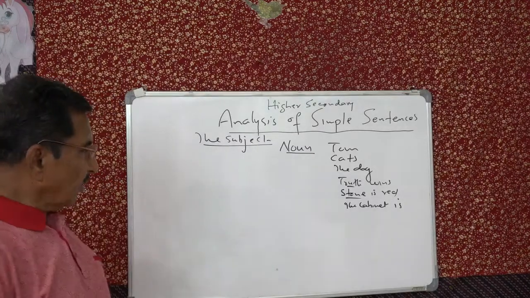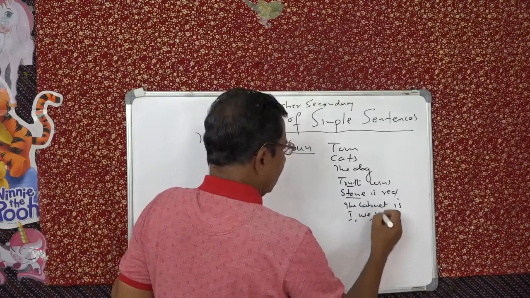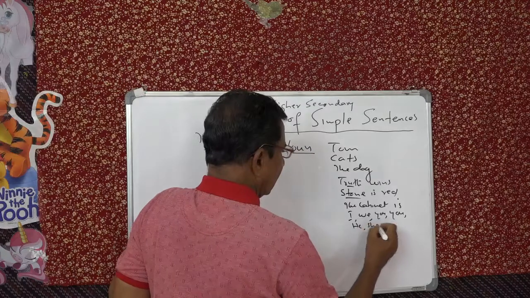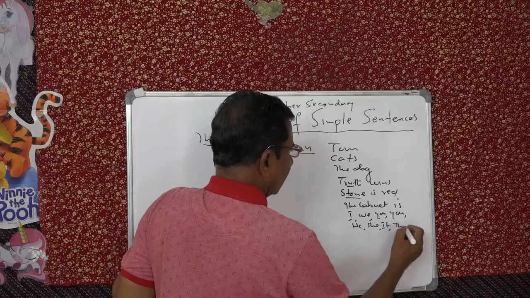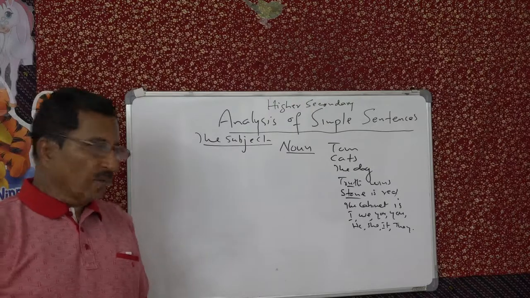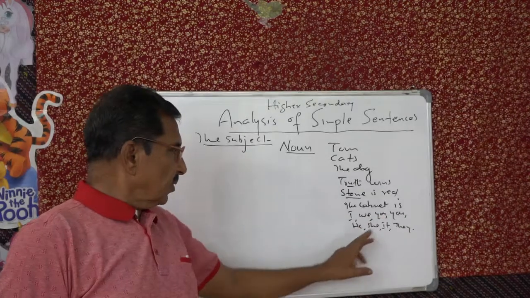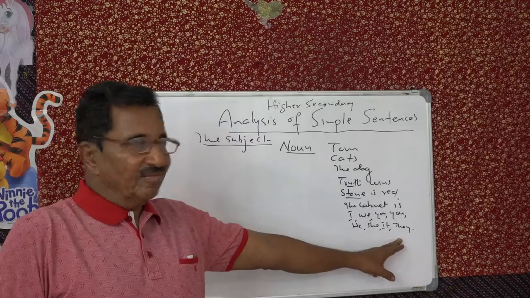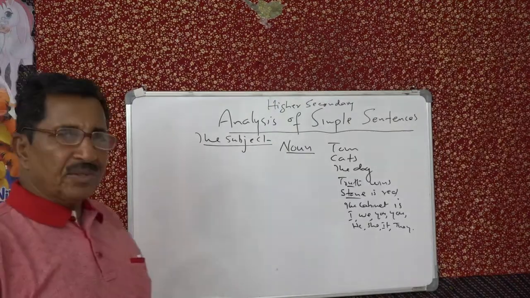Then you have got pronouns. You have got I, we, you plural, then he, she, it, they. These are what you got? Pronouns. I am a boy, we are boys, you are a boy, you are boys, he is a boy, she is a girl, it is a cat, and they are boys. You have to have a noun.